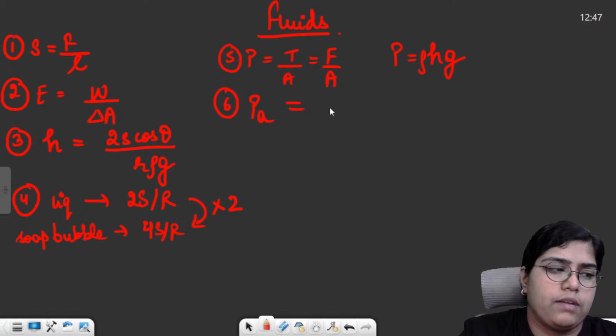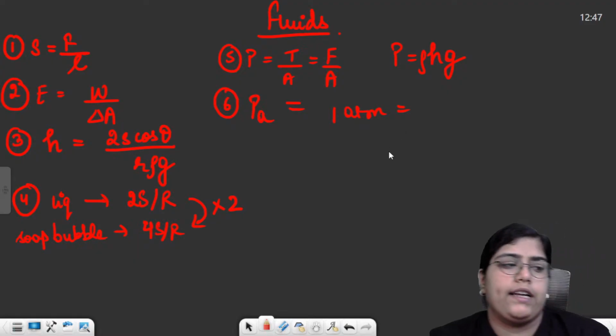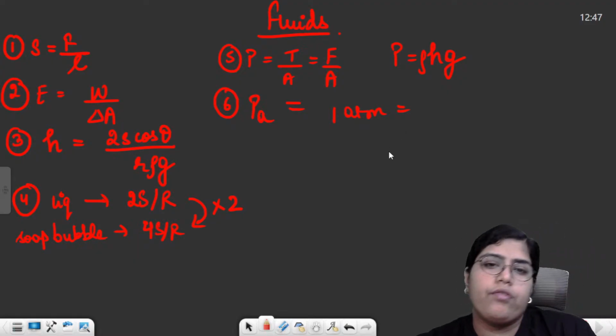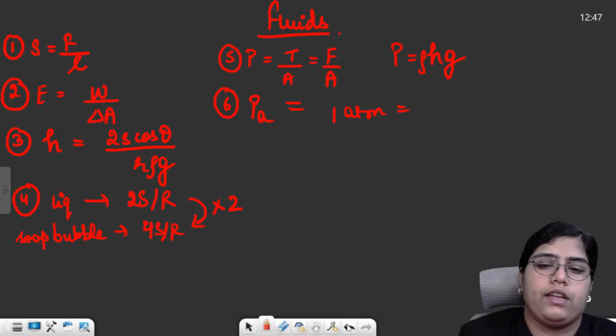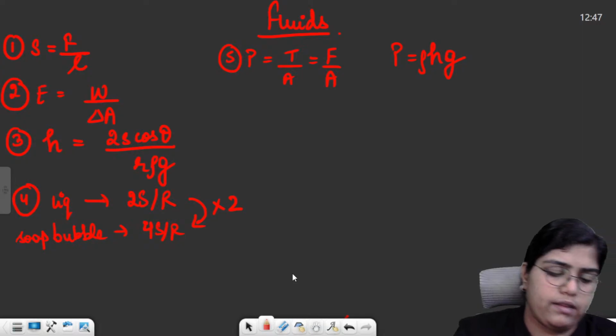The value of atmospheric pressure is fixed. That is 1 atm, or you can convert this 1 atm to other units, that is pascal or mm of Hg. Okay, so I will just remove this atmospheric pressure. This is just a constant value. Moving forward, the next thing we had,